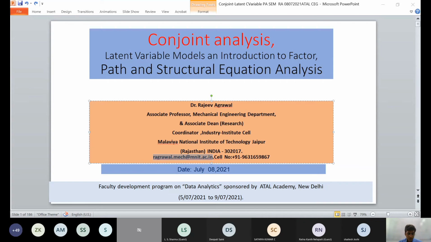Thank you all. Thanks to the organizer for giving me the opportunity to interact with all the participants. Participants are advised to take this data analytics course very concurrently, because while doing this course you have encountered many tools. So please practice these tools. You now came to know what tools are available, and in various case studies you have also seen how these tools are being used.